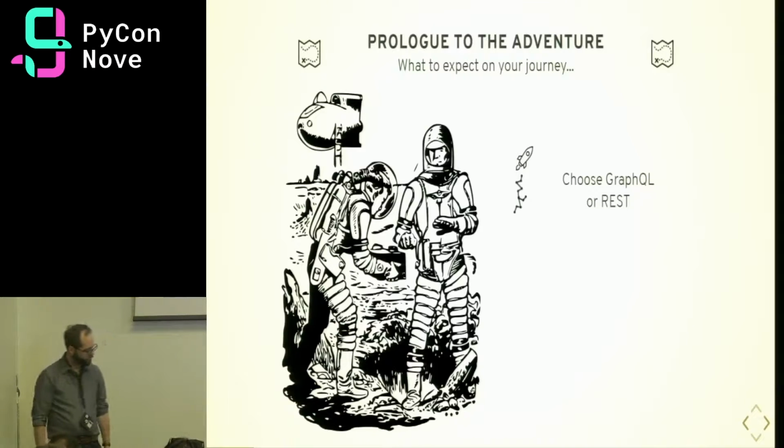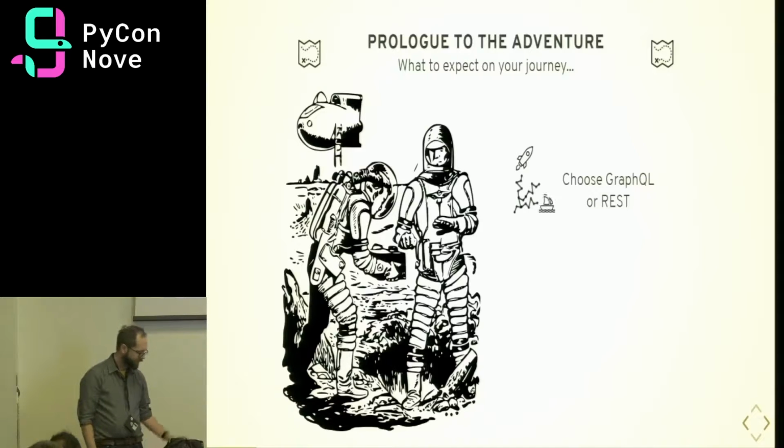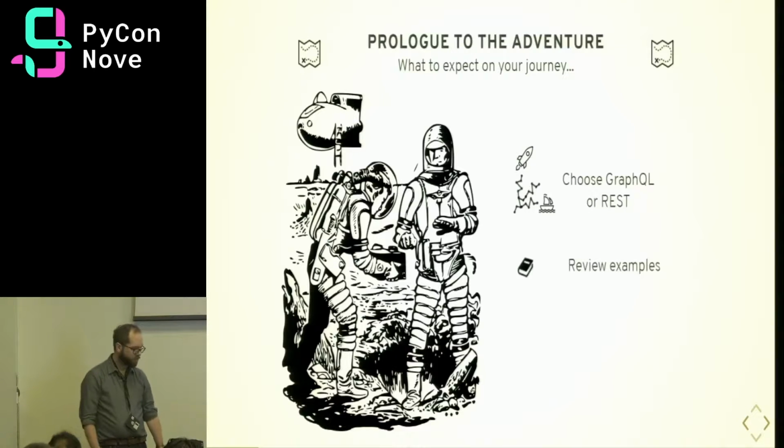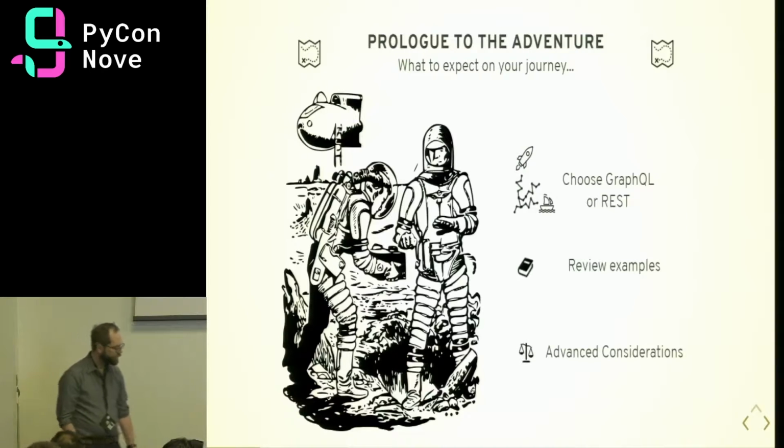So that's GraphQL, it's a rocket ship. And you got a sailing ship. Slow and steady, it's REST. We'll build up an example schema using a choose your own adventure story as the example. So it's kind of meta, but it'll work. And we'll also explore some advanced considerations like performance and scaling. All right, let's start.